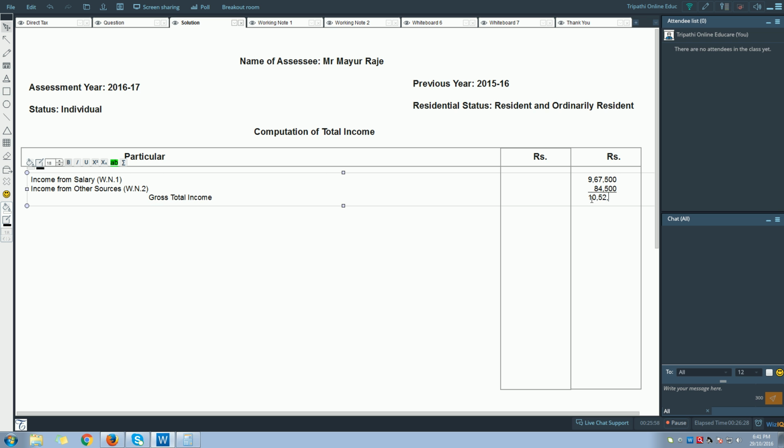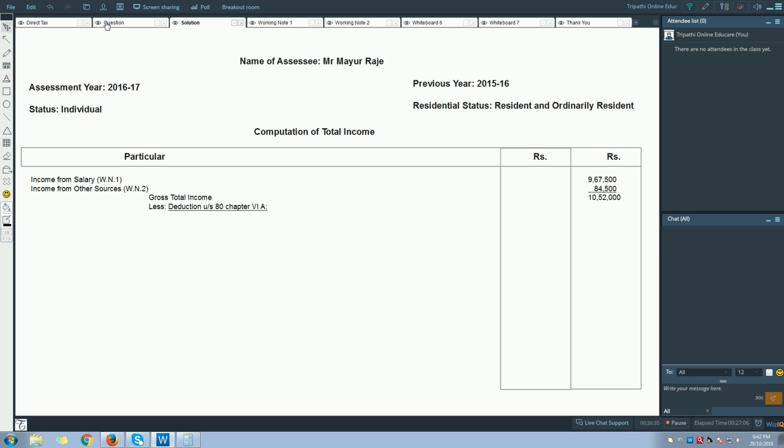So if you take the total of these two, you will get gross total income. So let us find out. 84,500 plus 9,67,500 will give you 10,52,000. So 10,52,000 is our gross total income.